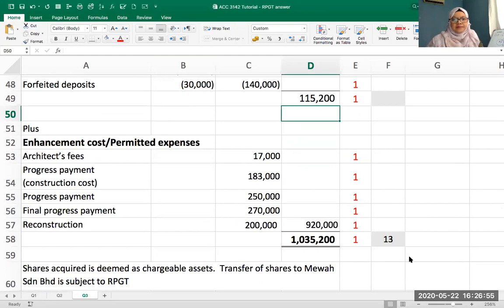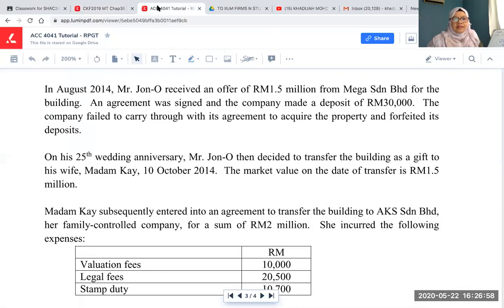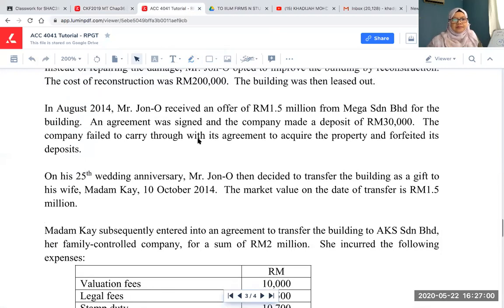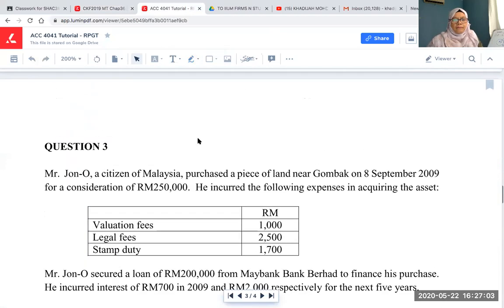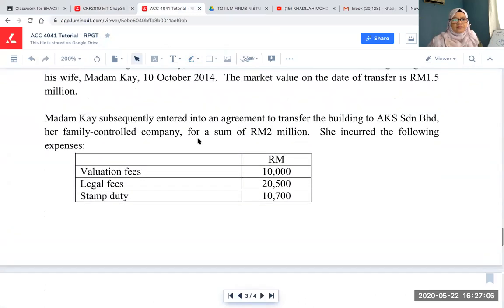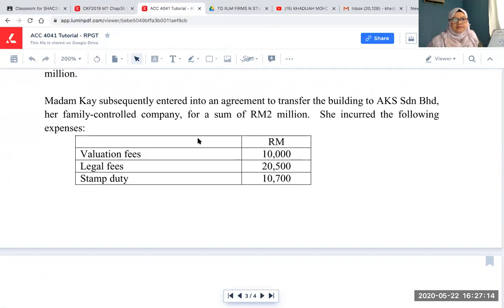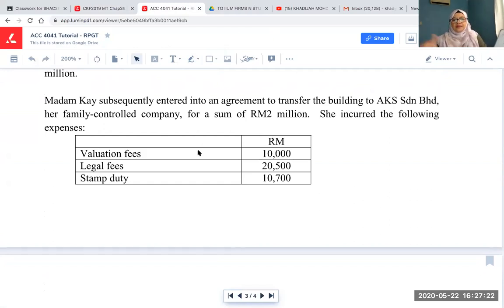She incurred, maknanya siapa? Madam K. Madam K dispose of mana-mana? She subsequently entered into an agreement of transfer the building to AKS. And then she have a sum of RM 2 million, but she incurred the following expenses, so it doesn't count in the price. Oh, but sekarang ni bila nak cakap Madam K, bila dia transfer dia jadi part of disposal price kan? Betul? All this valuation fee ni because you dispose of the property to AKS Indian Berhad.